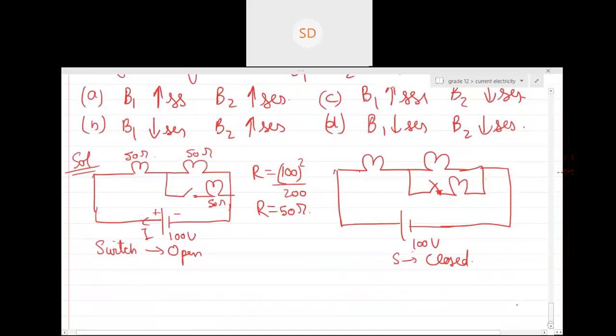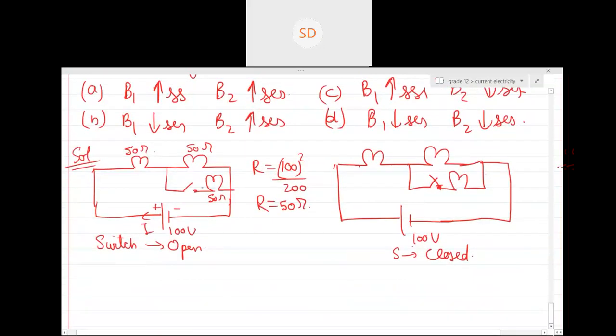So R is basically 50 ohm. After that, what will you do? Can you see the current will pass through this and this? Current will not go in this branch because the switch is open, right? So what is the net resistance over here? Net resistance is 100 ohm. But when you check the net resistance here, now the current will divide, right?